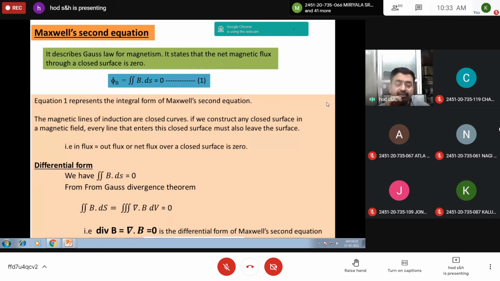That is, double integration B dot ds is equal to triple integration del dot B dv, which equals 0. Therefore you can write del dot B is equal to 0, which is the differential form of Maxwell's second equation.